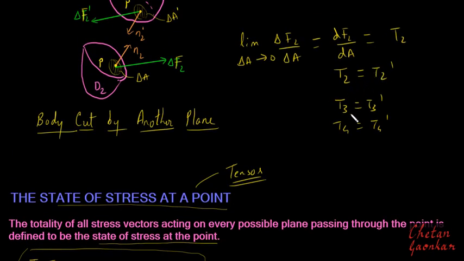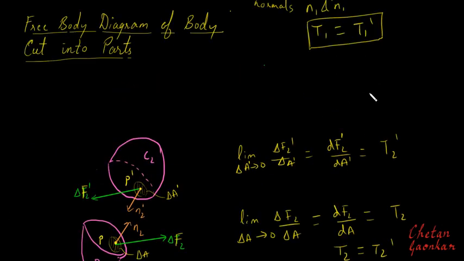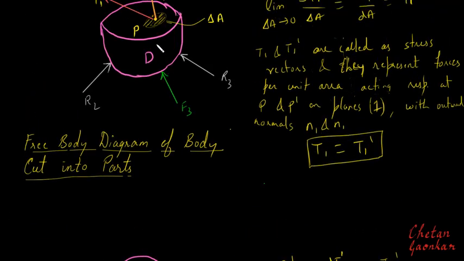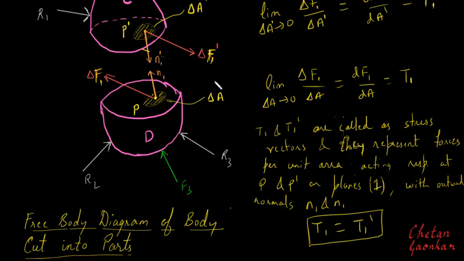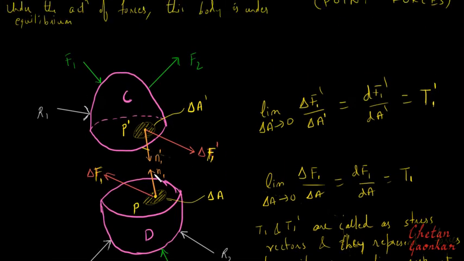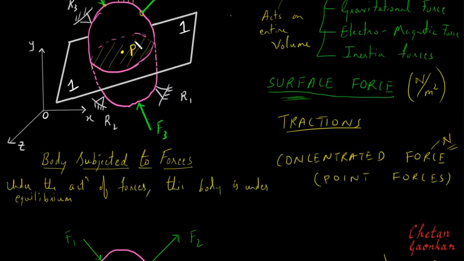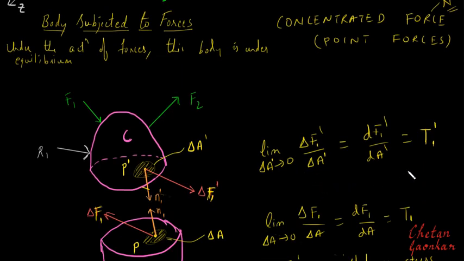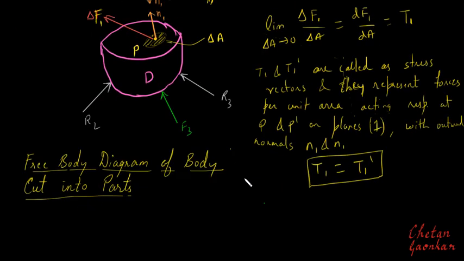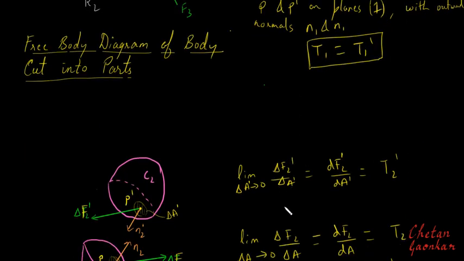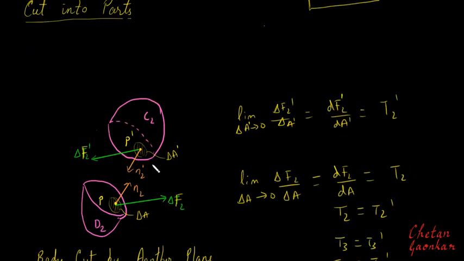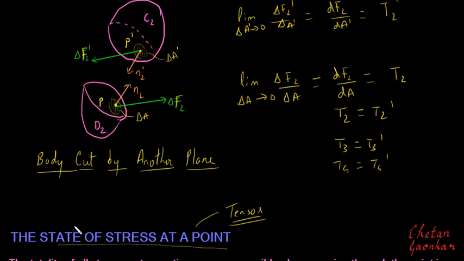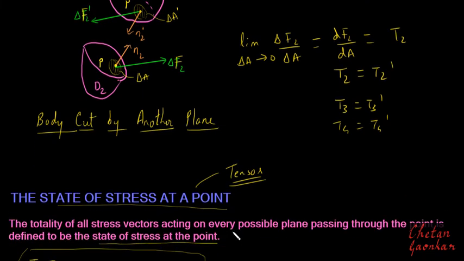Although these are the stress vectors, we call them stress vectors because they were on a specific plane. This stress vector T1 was with respect to this plane 1, right? It was with respect to a specific plane, and that is why we called it a stress vector. Similarly, this stress vector T2 was on a specific plane. But if we talk about a state of stress at a point, then there can be n number of planes,